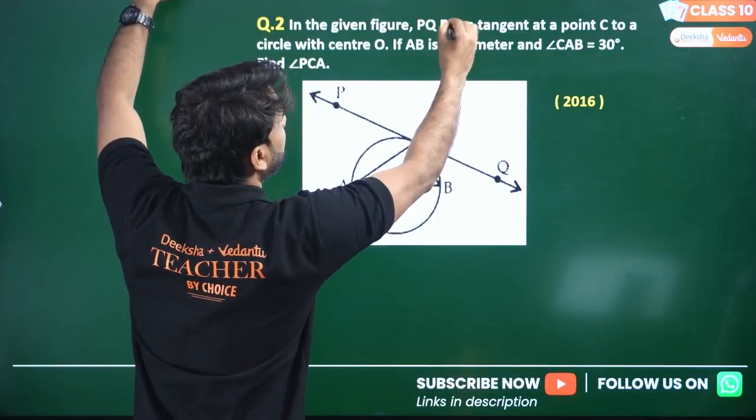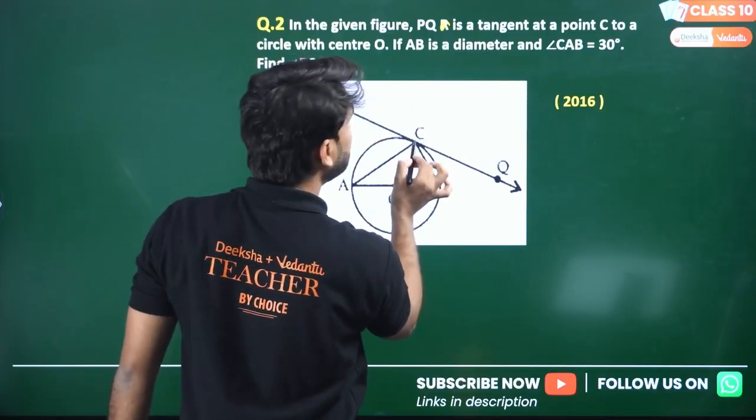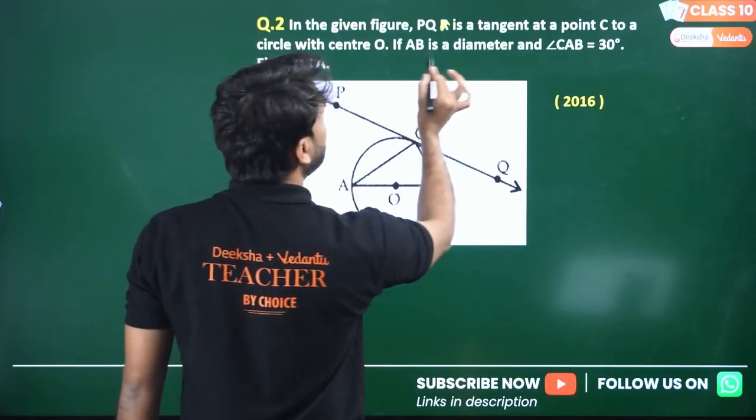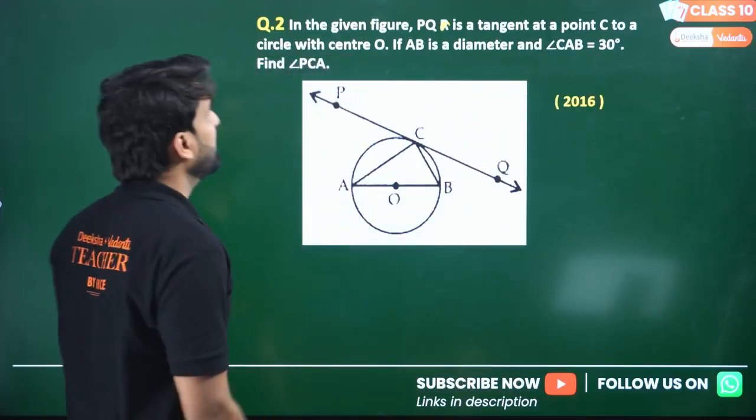R is not required. PQ is a tangent at a point C to a circle. Very good. Center is O. If AB is a diameter and angle CAB is 30 degrees, then find angle PCA.